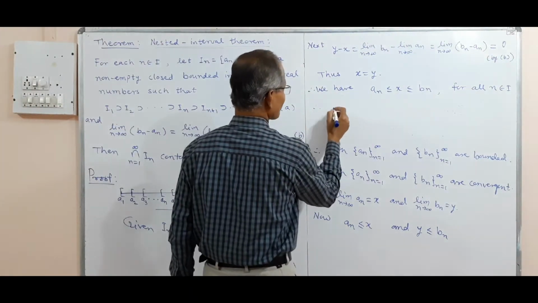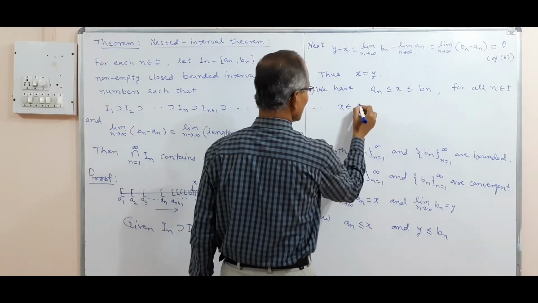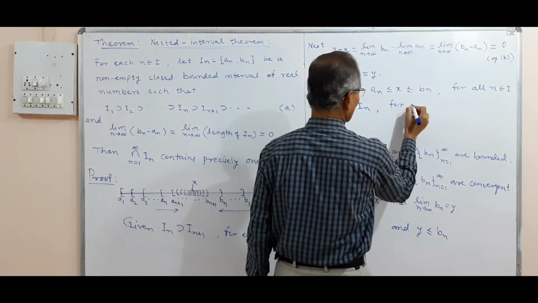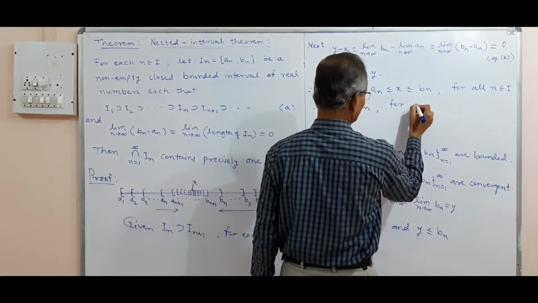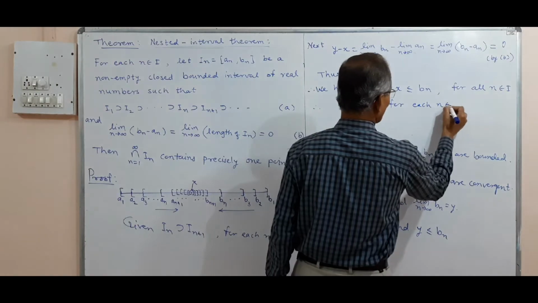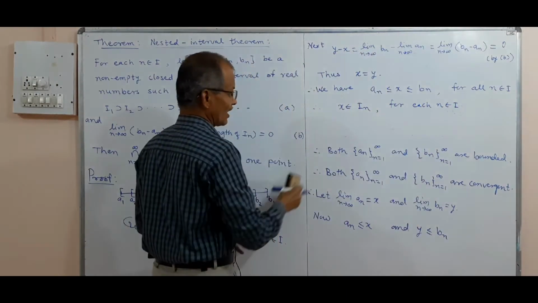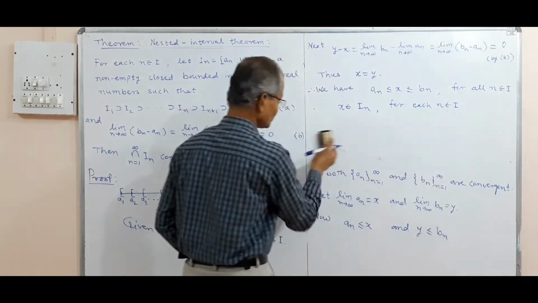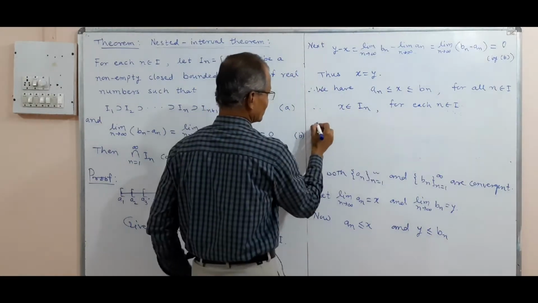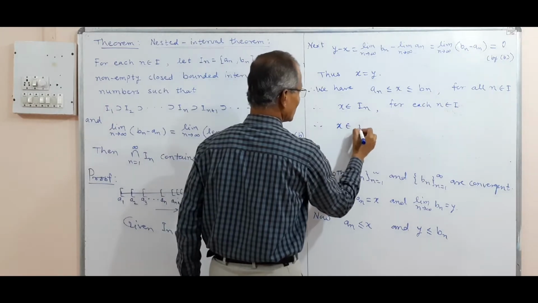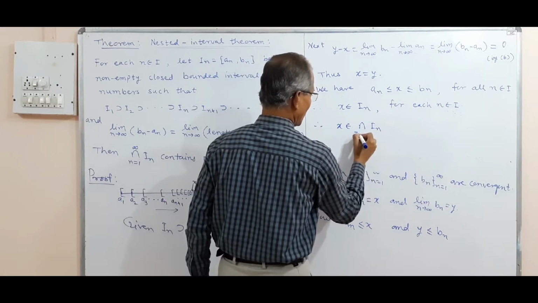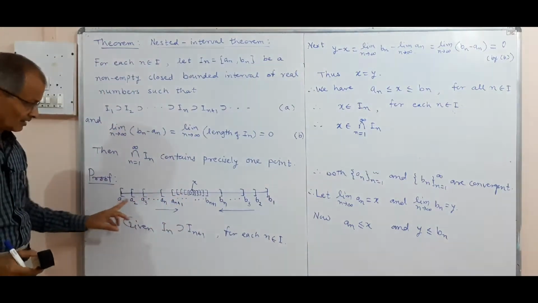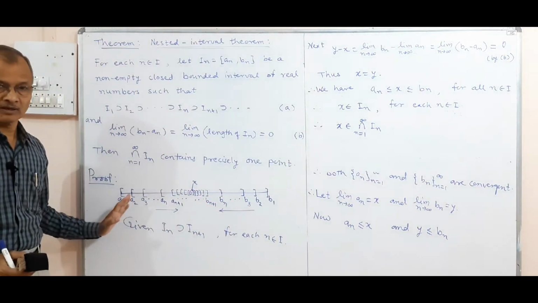Therefore x belongs to In for each n, for all n belonging to the positive integers, and therefore x is in the intersection of In. You may see from the figure, if x is in this, then it is common to every interval.